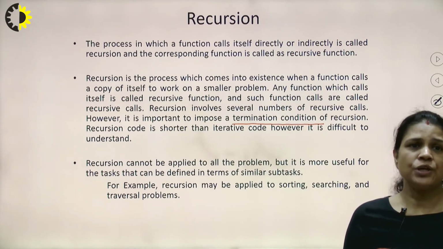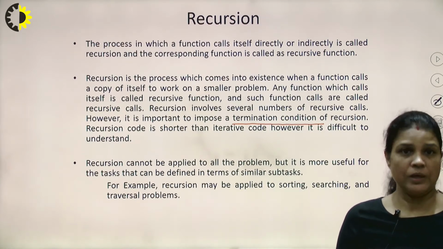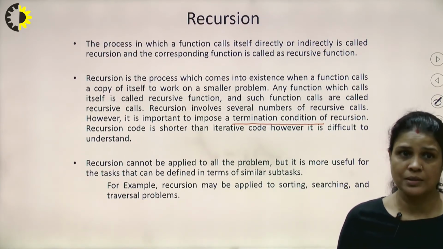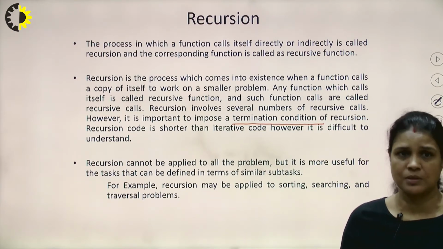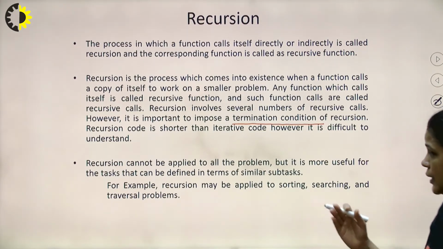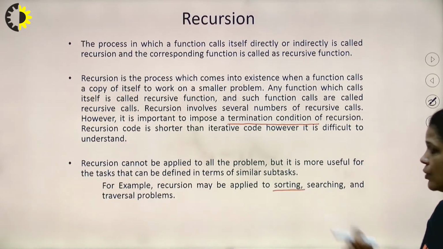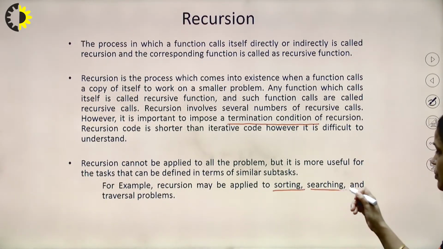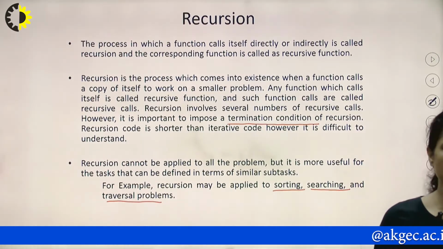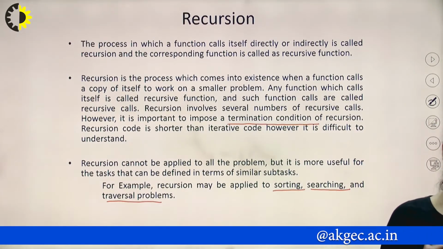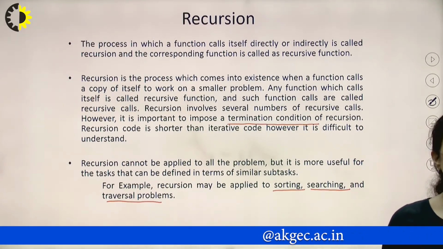Moreover, recursion cannot be applied to all problems, but it is very useful for tasks that can be divided into similar subtasks. So recursion can be applied to sorting problems, searching problems, and reversing problems. And there are many more problems where we can apply recursion, like Tower of Hanoi.